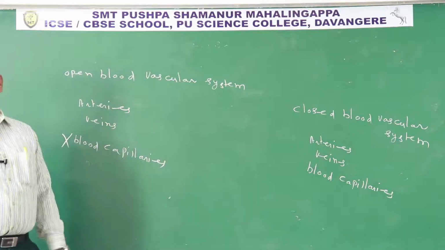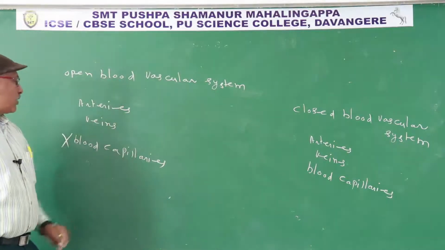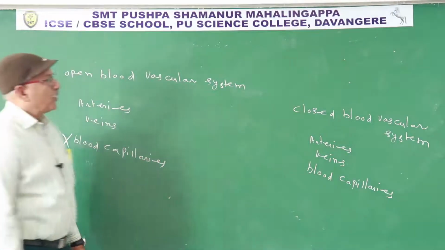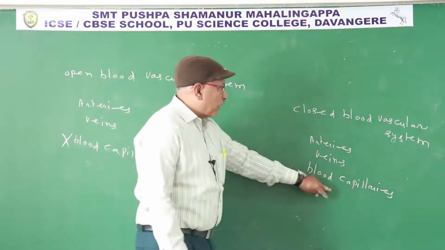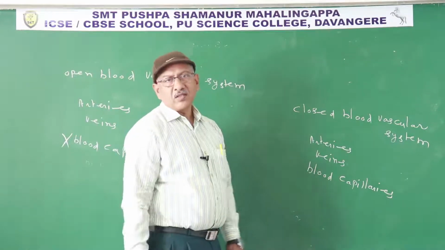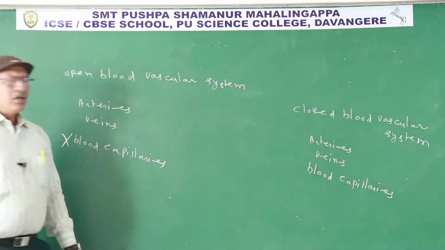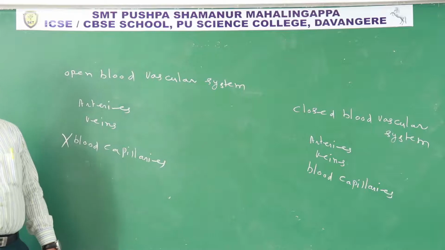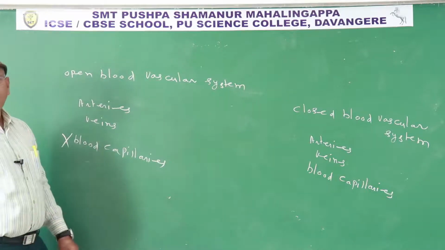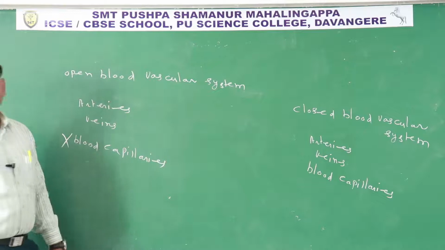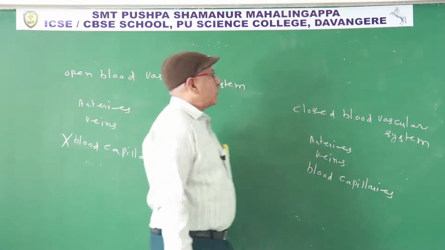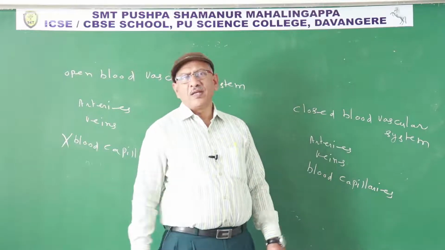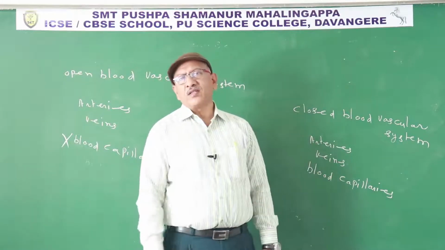Two or three definitions: a blood vascular system without blood capillaries, in simple terms, is an open blood vascular system. A blood vascular system with blood capillaries is a closed blood vascular system. Another definition: in some animals, if blood also flows in empty places of the body, it is an open blood vascular system. What is a closed blood vascular system? If blood always flows in blood vessels only, it is known as a closed blood vascular system.